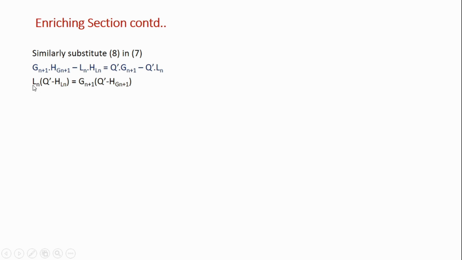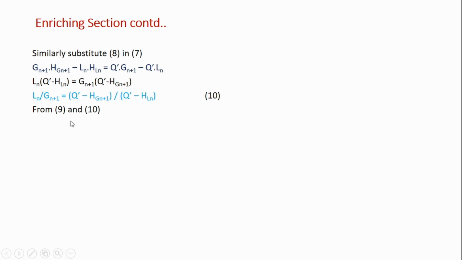Okay, so take the Ln term on one side and the Gn plus 1 term on the other side, and get Ln by Gn plus 1, which is Q dash minus HGn plus 1 divided by Q dash minus HLn. So for Ln by Gn plus 1, we have derived two expressions. One is in terms of the mole fraction, another in terms of the enthalpy.